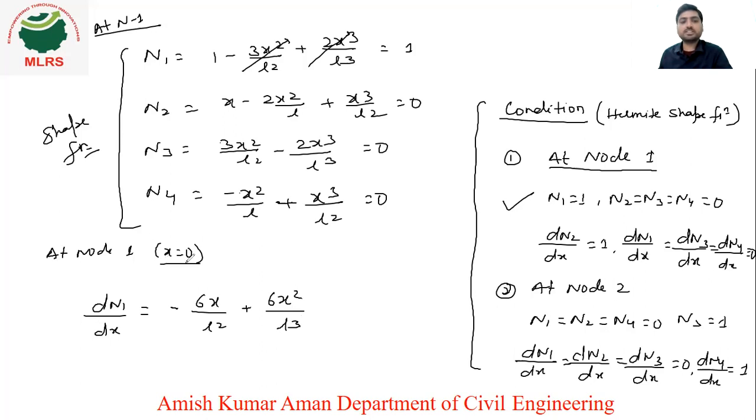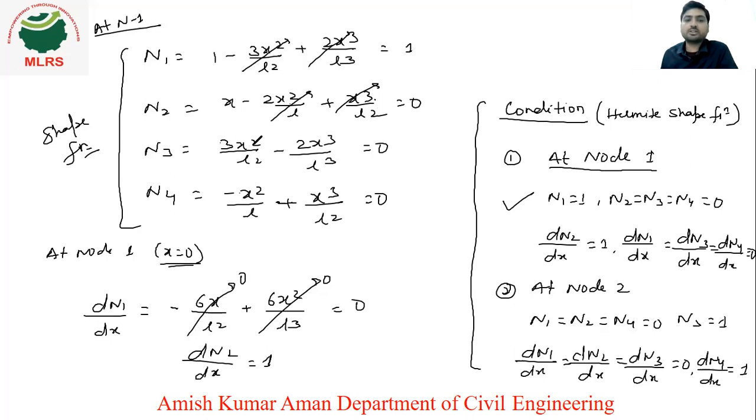Now we will put x is equal to 0, what will happen? This will become 0 and this will also become 0, so this is 0 only. Now coming to N2, this term is x square, this term is x cube, so this will become 0 only. After differentiation also, this will become 4x and this will become 3x square. So obviously if you put x is equal to 0, this term will become 0. But coming to the first term, dx upon dx, that is 1. So you will get the dN2 upon dx value as 1.